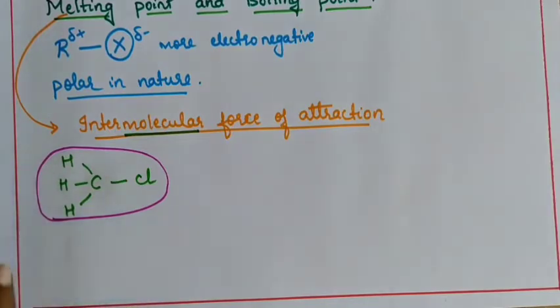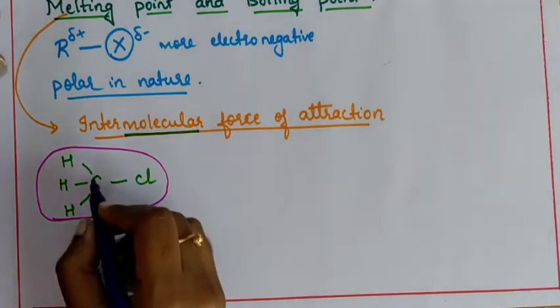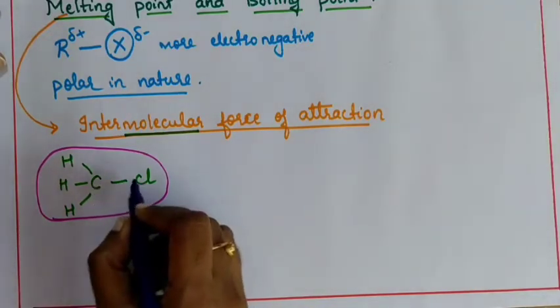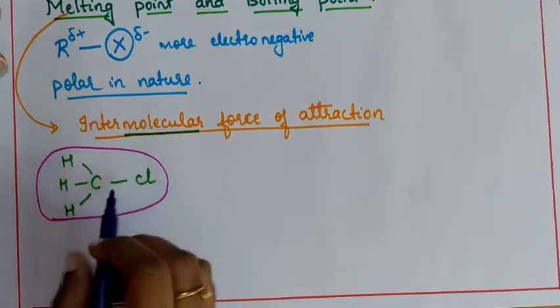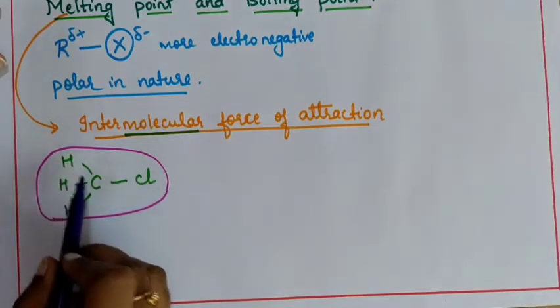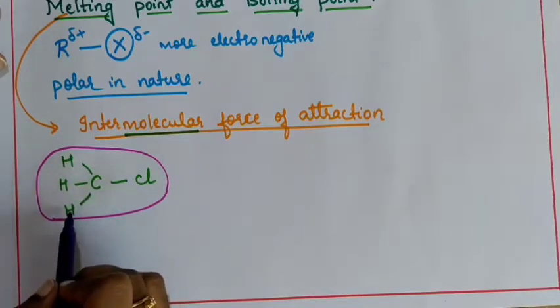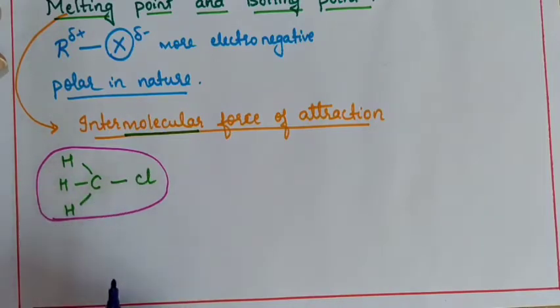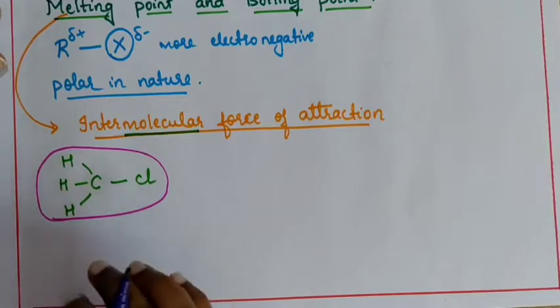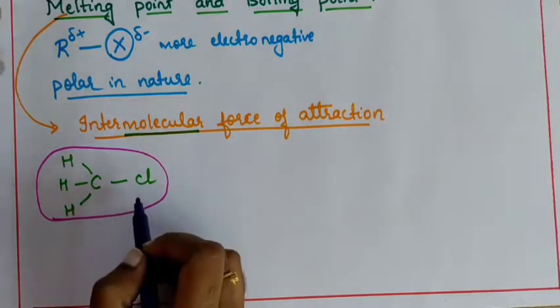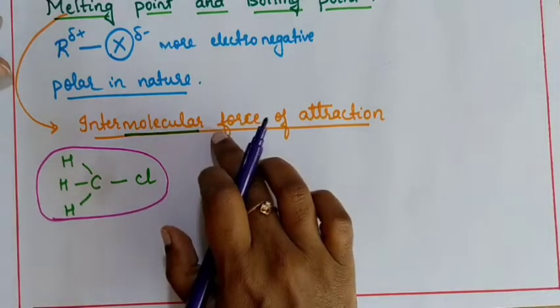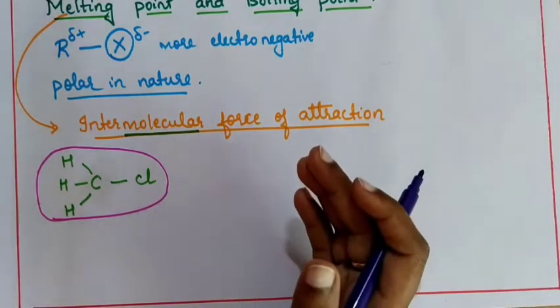If you talk about the attraction force which exists between carbon and chlorine, that means this bond, or the attraction force which exists between carbon and hydrogen, any of these hydrogens, that force we call interatomic force. The force is going to exist between two atoms. But now we are going to discuss intermolecular force of attraction.